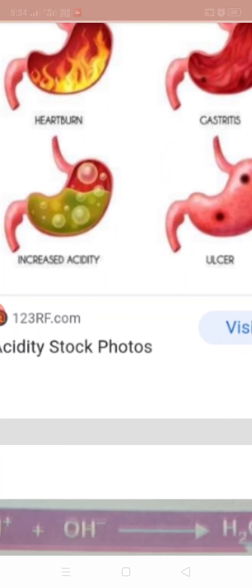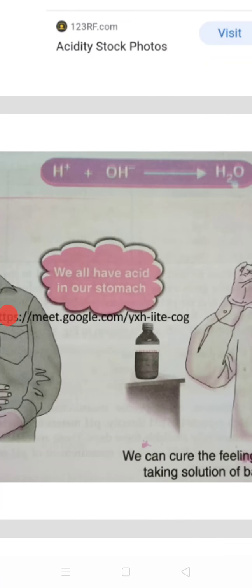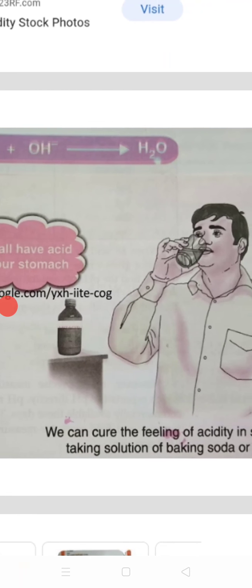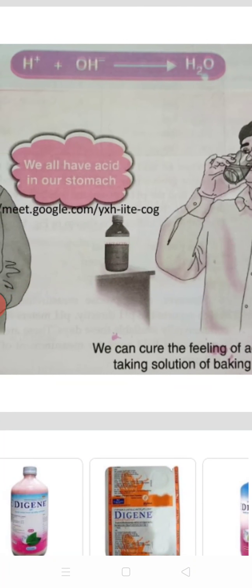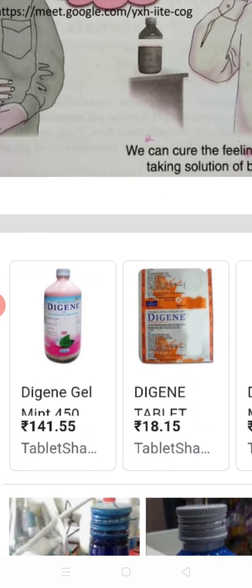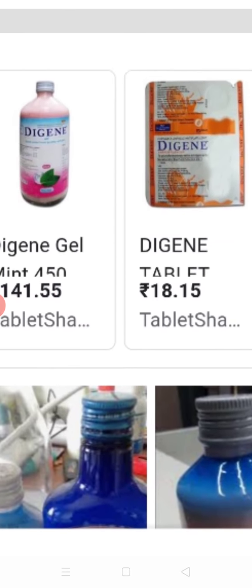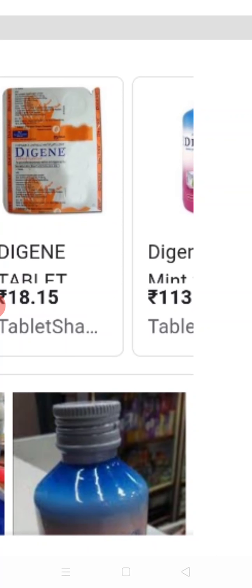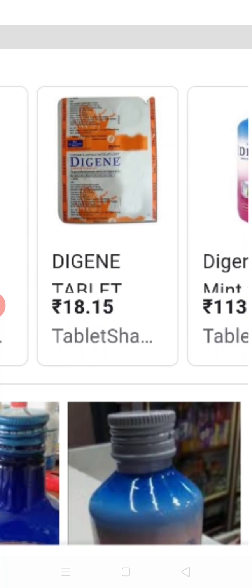The most common antacids, as you are observing in the images, are various types of Digene, as well as baking soda, meetha soda, which is available at home, and milk of magnesia, which contains magnesium hydroxide. These are all mild bases which can be used to nullify the effect of HCl, which is secreted in excess in our stomach.